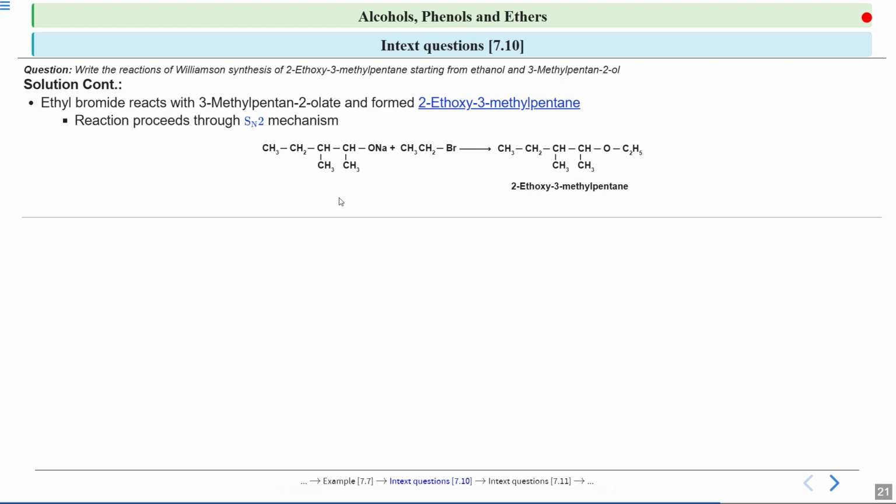So you will get 2-ethoxy-3-methylpentane. If you see over here, your ether will be formed. When this oxygen attacks this carbon over here, that is the CH3CH2, this bromine will eliminate from here. So it will form NaBr and this ether will be formed. So this proceeded by the SN2 mechanism. We have a primary halide and we have this alkoxide over here.